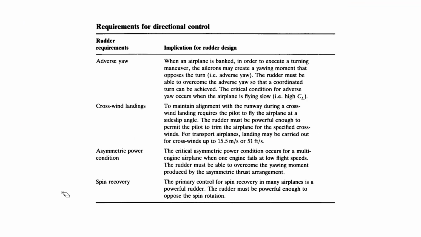By using banking, roll, using the ailerons, roll control. Absolutely correct. And you will be surprised that rudders are the least used control surfaces. They're not really used until you absolutely need them. Whenever the aircraft is flying, the pilot is going to use ailerons for yawing and rolling, and the elevator for pitching up and pitching down. Most of the time the rudder is useless, but it's useful in these four situations.